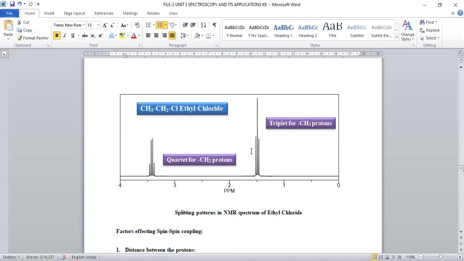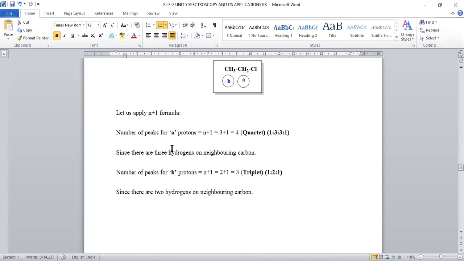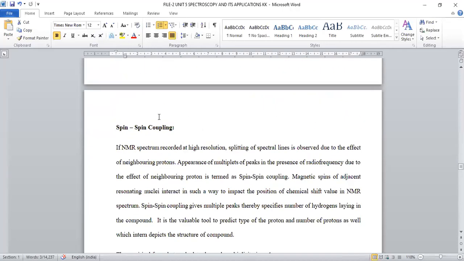But CH3 protons are giving 3 split peaks, CH2 protons are giving 4 split peaks. This is called peak multiplicity, meaning peaks are splitting into different signals. That is purely explained by the factor called spin-spin coupling. When we apply high resolution, a single peak can be subdivided into multiple peaks due to spin-spin coupling.